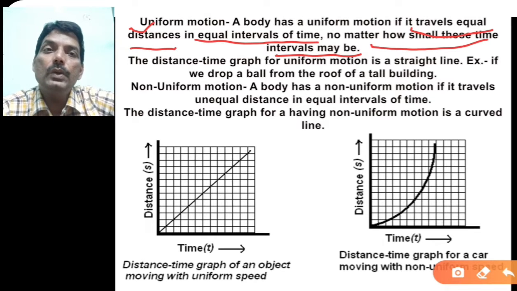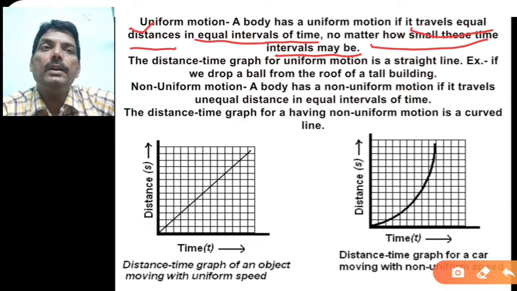So uniform motion means, when you travel equal distance in equal interval of time, that is called a uniform motion.